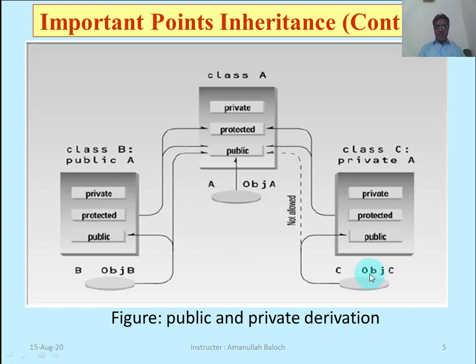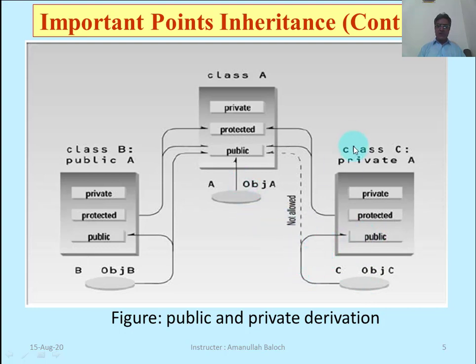Here we have class C derived from class A privately. The object of class C has access to its public section, because we have already said that each and every object of a class has access to its public section.